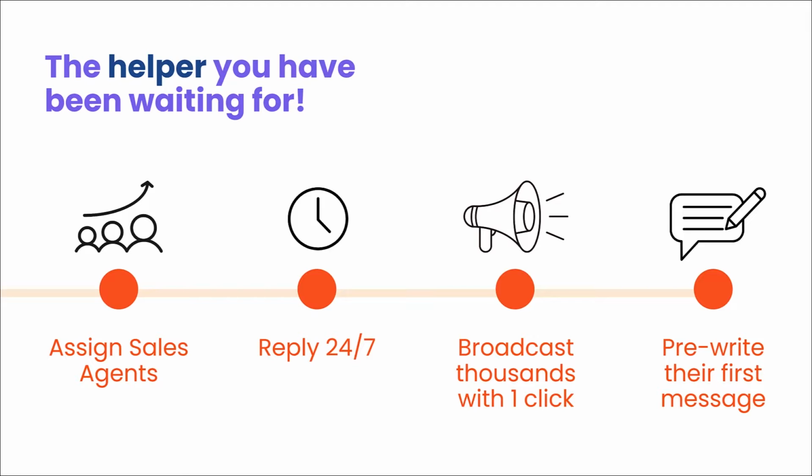I know what you're thinking. Wait, I can pre-write the message that they're going to send me? Yes, you can. Imagine someone clicking an ad that is to buy a computer. And when they click that send WhatsApp message button, it opens up with a pre-written message that says, "Hi, I'm really interested in a computer." It's that simple. I will teach you how to do that in just a bit.